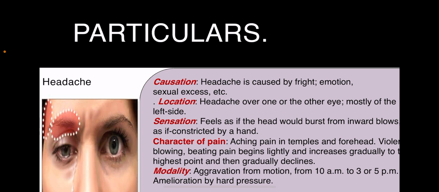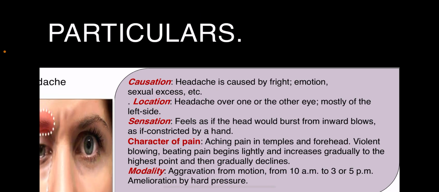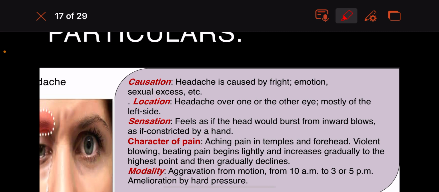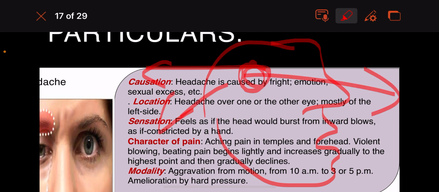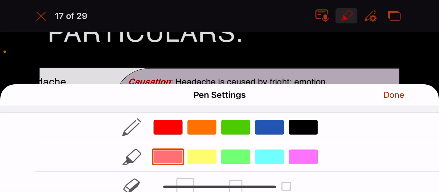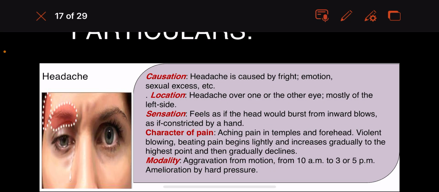She feels as if the head would burst from inward blows. She feels the head is going to burst because of the inward blows. You can see the patient feels the head is just going to blow away, to burst open because of the inward blows which are given. They also feel as if the head is being constricted by a hand.